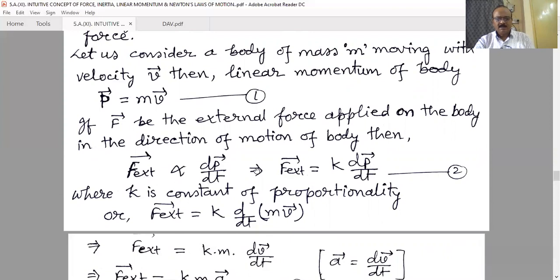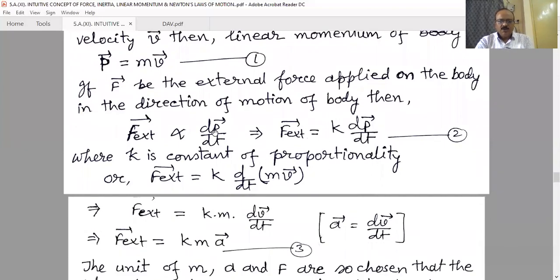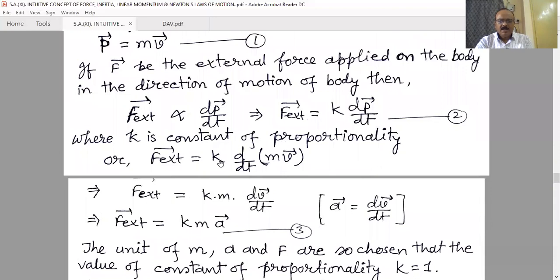I am stating again, F external is directly proportional to the rate of change of linear momentum, that is dp/dt at that moment. From this relation we get a proportionality constant, and we know the value of p already, that is m into v vector. Therefore F external is equal to K into d/dt of m into v.